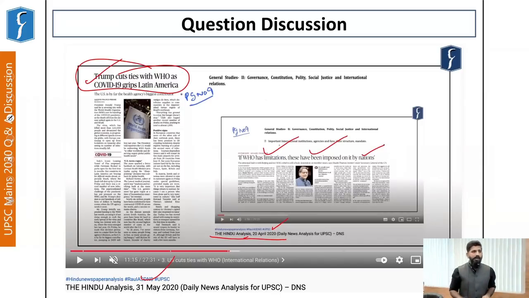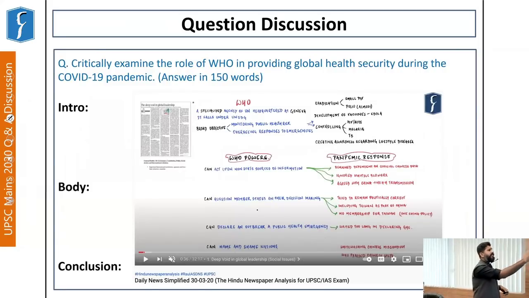What does this say? On the one hand, we have a problem with the working of WHO. On the other hand, we have a news article highlighting why WHO is facing these issues, or why it has been showing limitations in its functioning. So that part is also covered in the current affairs. Now let's take up this question. It reads, critically examine the role of WHO in providing global health security during the COVID-19 pandemic.